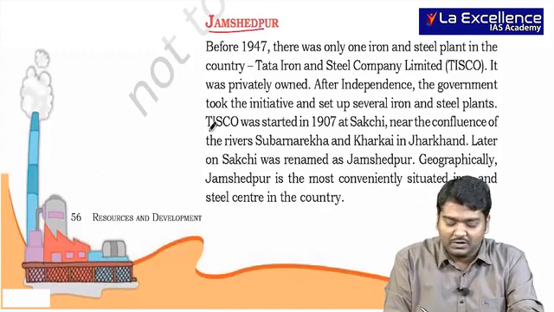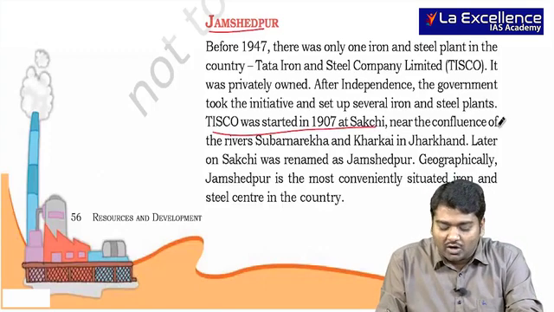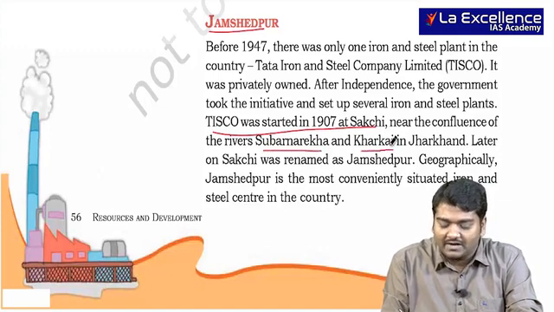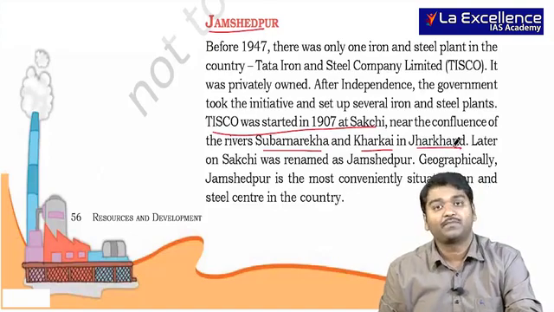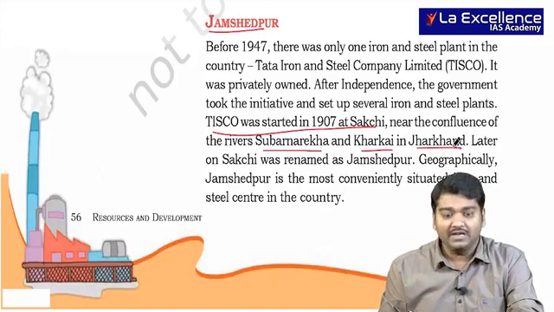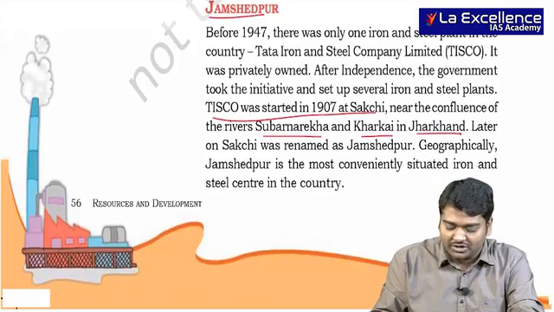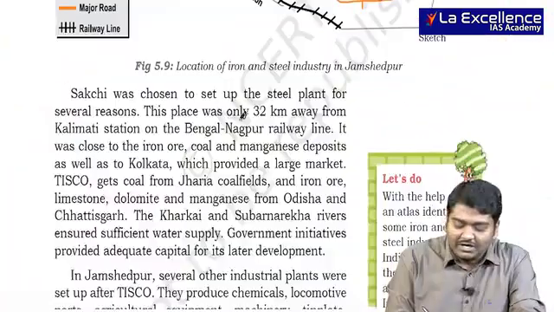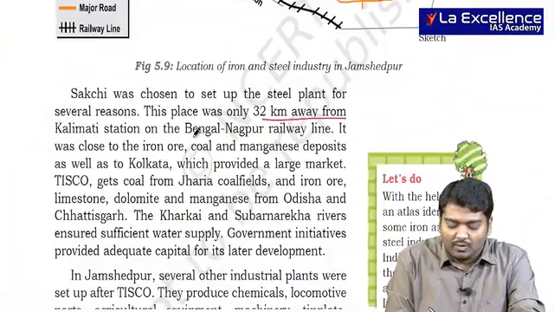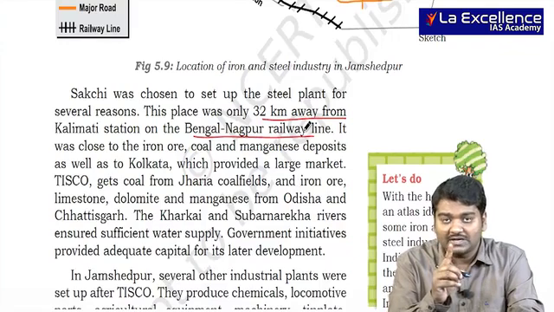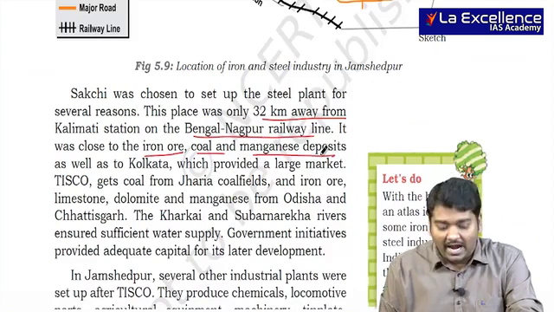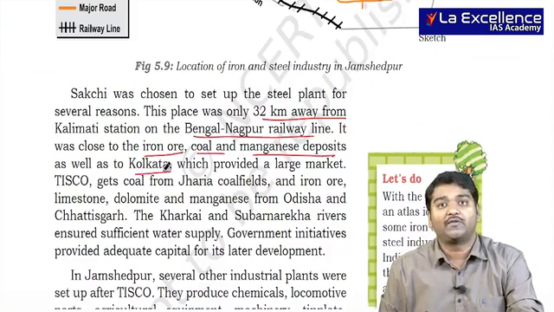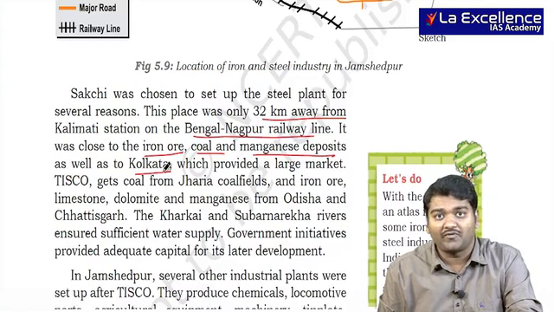When we see, it was started at Sakchi, near the confluence of the rivers Subarnarekha and Kharkai. I told you running water is very important, so they use this. And geographically, it is very convenient for production. 32 kilometers away, there was a railway line. I told you canals are required, railway lines are required. It was close to iron ore, coal and manganese. And Kolkata port was also available, which was a huge market for steel.